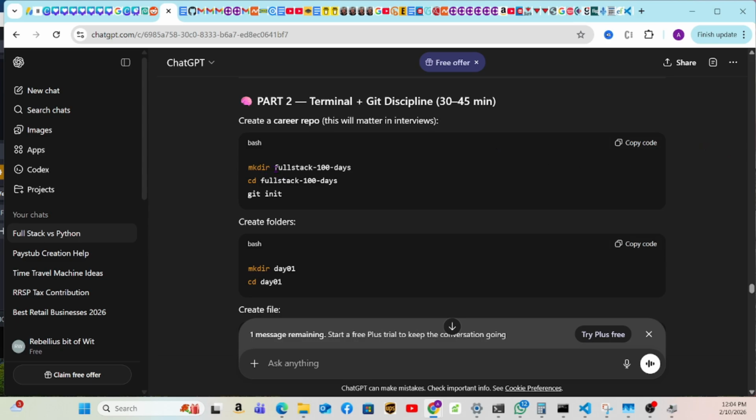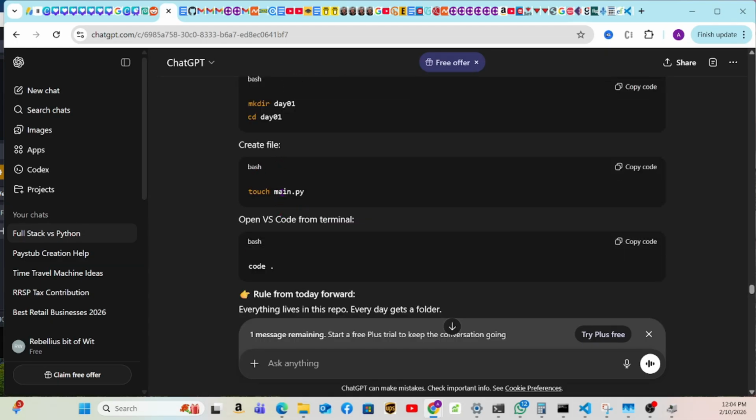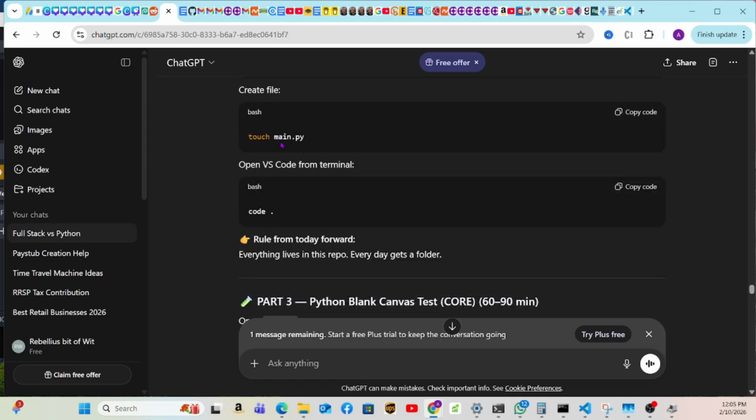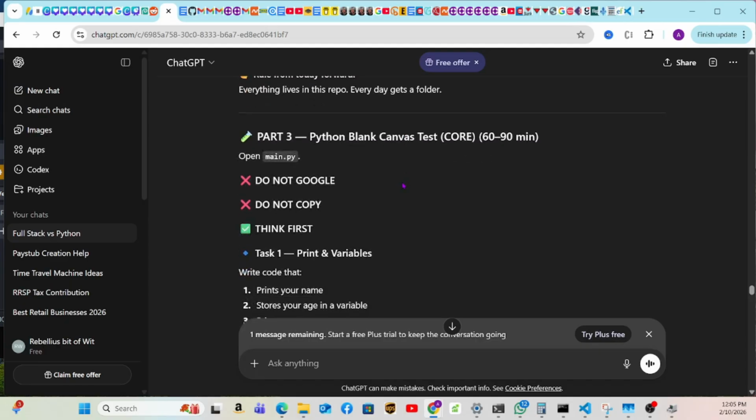We already created this directory, full stack 100 days. All this is created, and also git init, we did that. We created the folder day 1, and we created the first file with touch main.py. This is when we stopped because we were using PowerShell. And remember, how do you do this command with PowerShell? Well, you do New-Item or ni main.py. I even learned that yesterday. To open VS Code, you use code dot. So that part is done, and Python blank test here.